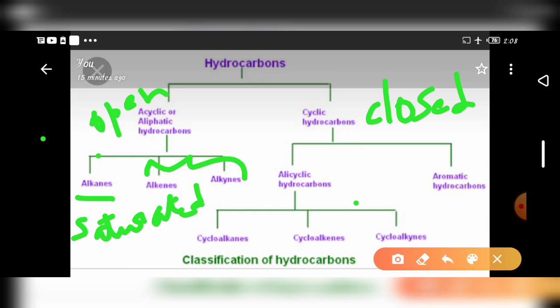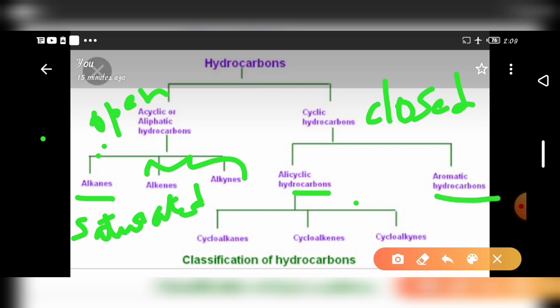If the chain contains only carbon atoms, they are called carbocyclic compounds. If the chain contains carbon and other atoms like oxygen, nitrogen, sulfur in a ring, it is known as a heterocyclic compound. Carbocyclic compounds are further subdivided into alicyclic and aromatic.